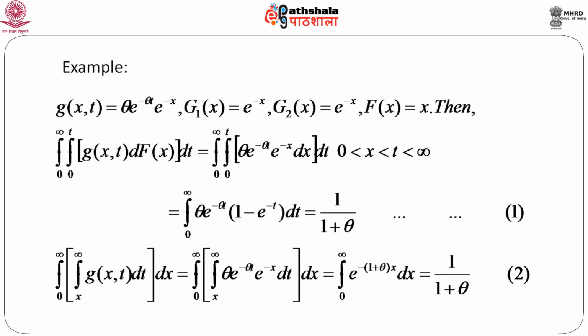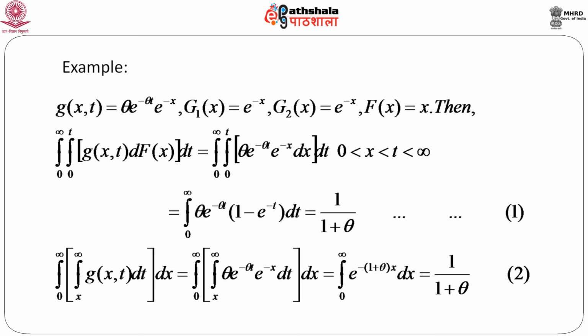So, if we consider this integral first, this is nothing but theta e to the power minus theta t times e to the power minus x dx. If we integrate it and put the limits 0 to t, because this is just the integral of e to the power minus x with respect to x, we will get theta e to the power minus theta t times 1 minus e to the power minus t. And if we integrate this whole quantity, then we will get 1 by 1 plus theta.